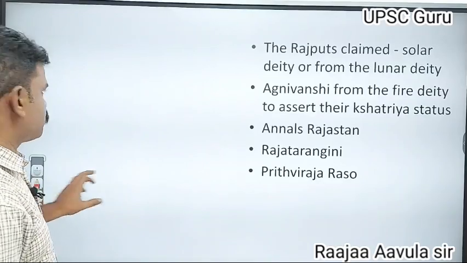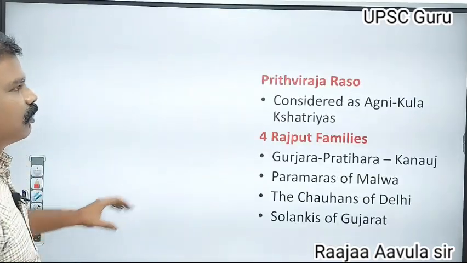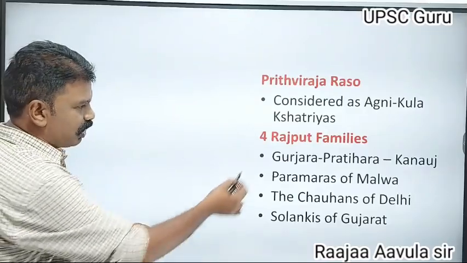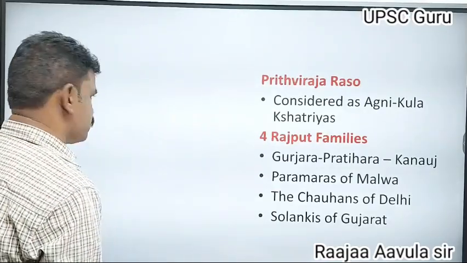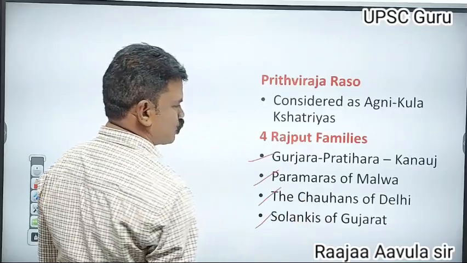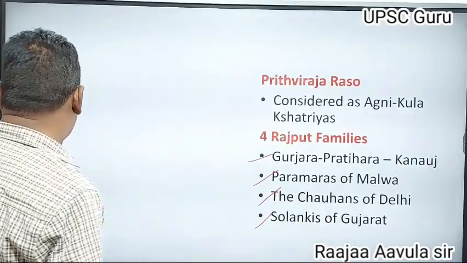And what are the Rajput kingdoms? Prithviraj Raso considered Agni Kula Kshatriyas, that I told you. All these four are the Agni Kula Kshatriyas: Gurjara Pratiharas, Paramaras, the Chauhans, Solankis of Gujarat.